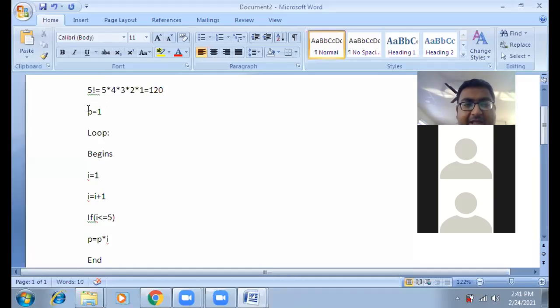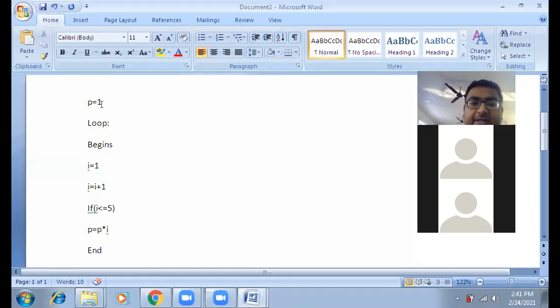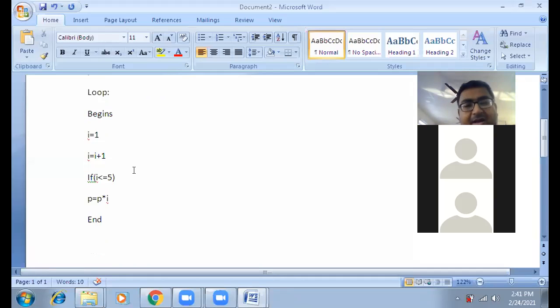So our algorithm starts with the initialization that P equals 1. P is a variable that we have initialized with the value of 1. Now within the loop, we will take one more variable, which we call the increment variable or iteration variable. This is called the iterative variable because the iteration happens based on that variable. This iterative variable starts with the initialization 1. Each and every time it will be incremented by 1.